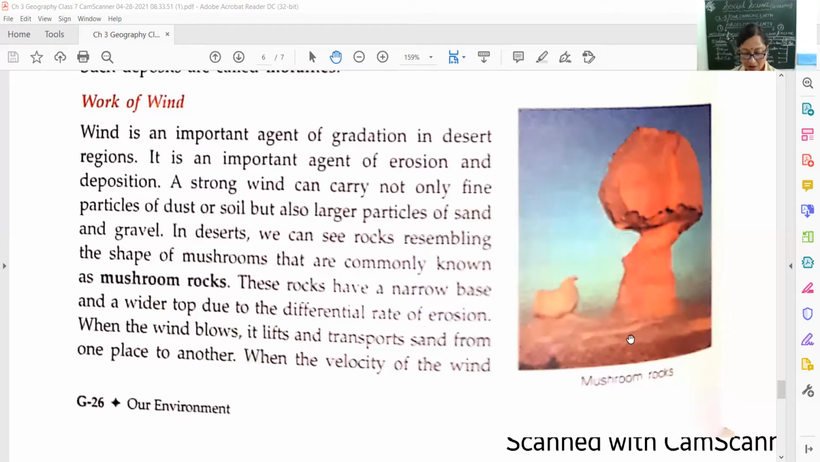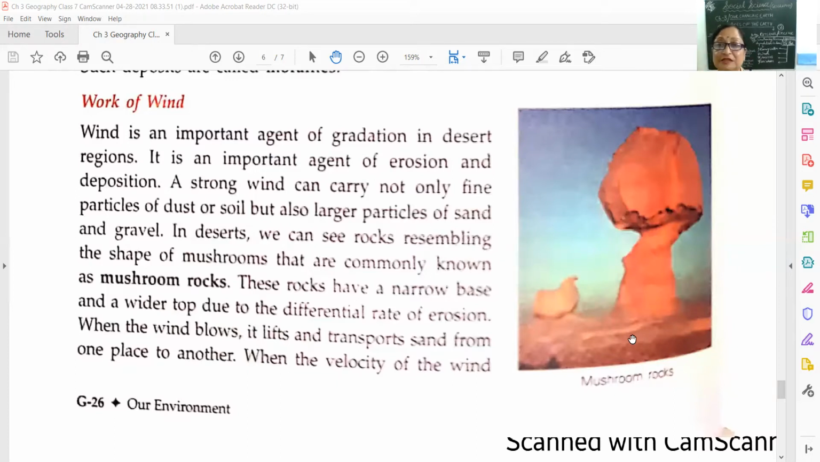Now, these rocks have a narrow base, as I told you, and a wider top. Due to the why? Due to the different rate of erosion. When the wind blows, it lifts and transports sand from one place to another. And when the velocity of the wind decreases